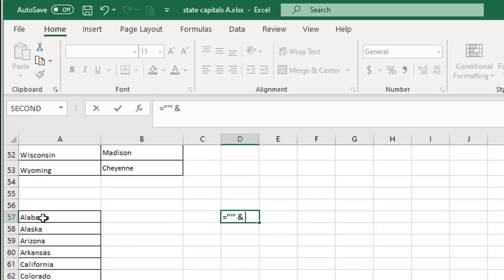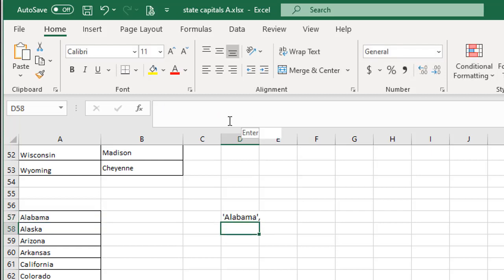I'm going to click on Alabama, do another ampersand, and then another double quote, single quote, comma, double quote. And I'm just going to copy all that. And then I'm going to press the Enter key. And notice what I get is Alabama in single quotes and a comma.